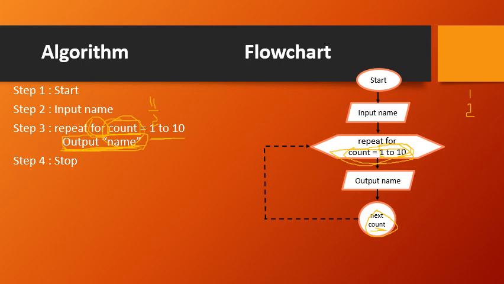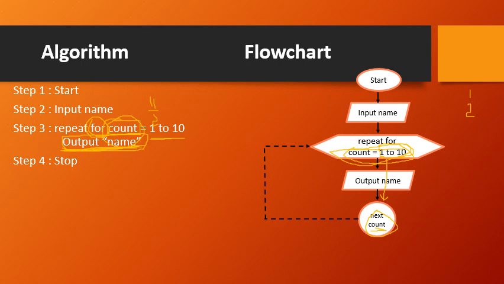Does this 2 fall under the range 1 to 10? Yes, absolutely. The 2 falls under the 1 to 10 range. That means what has to be done? Then again execute this output name. So again, the second time, the name will be displayed. If you notice, the name display has been done 2 times so far.